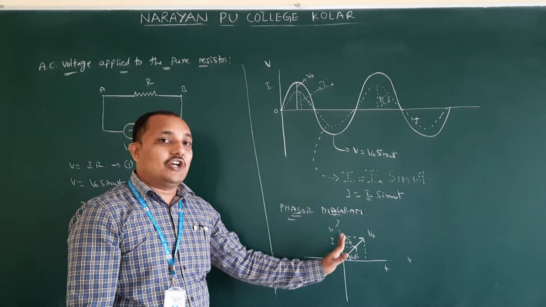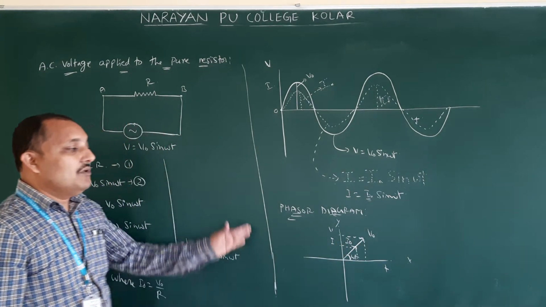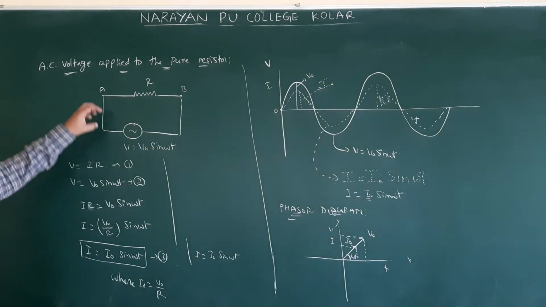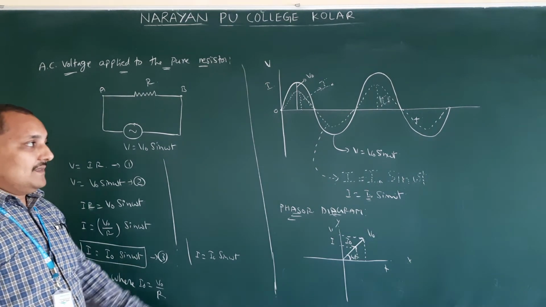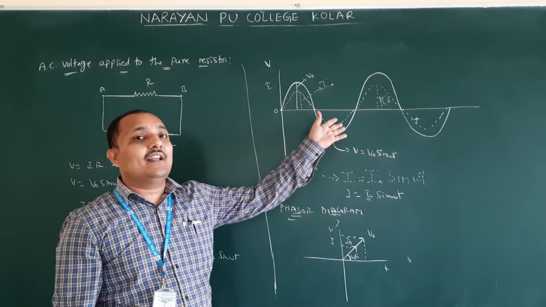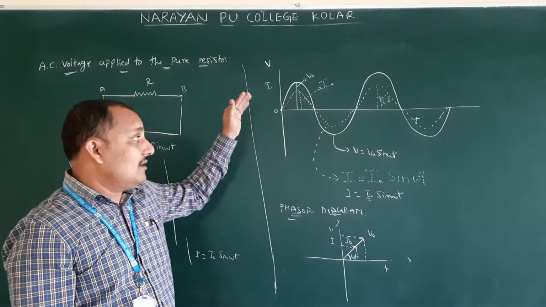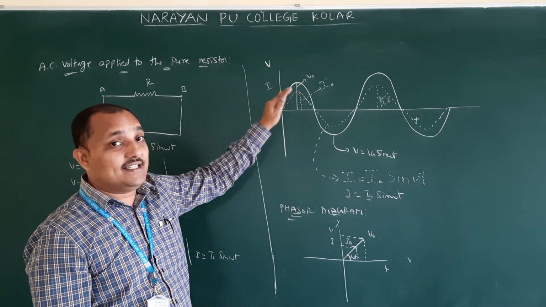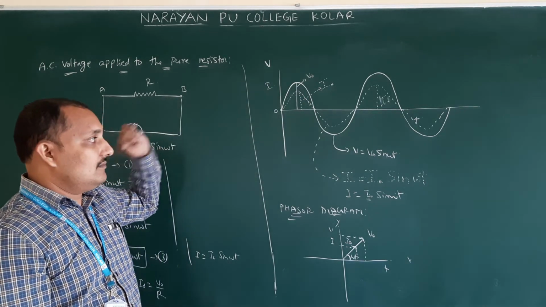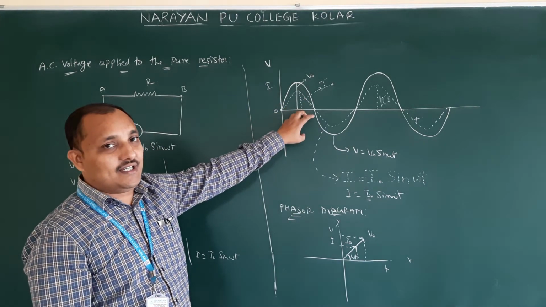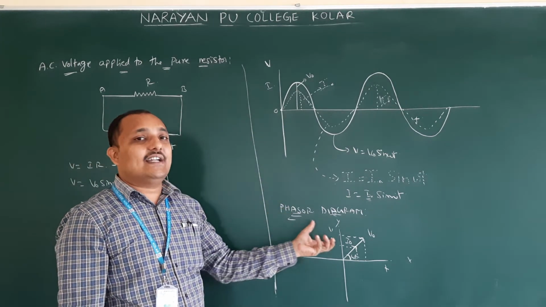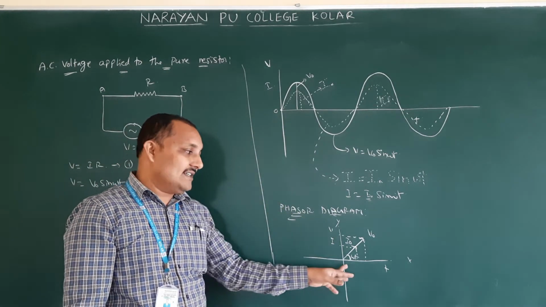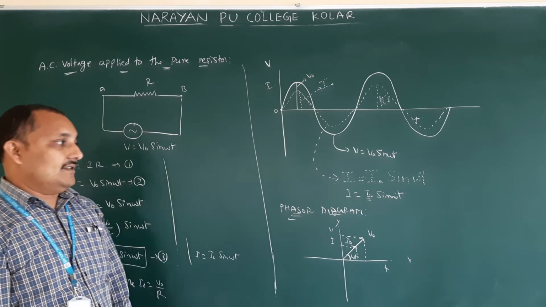This is the graphical representation of voltage and current for a pure resistor. They may ask a 1 or 2 marks question. Draw the graphical representation of both AC voltage and AC current, then this is the graphical representation for a pure resistor. If they ask you to draw the phasor diagram for a pure resistor, then at that time you have to draw this one.